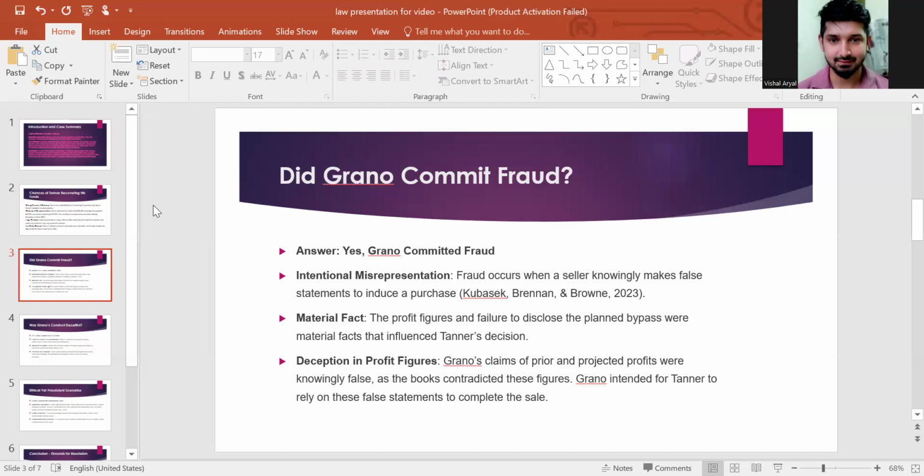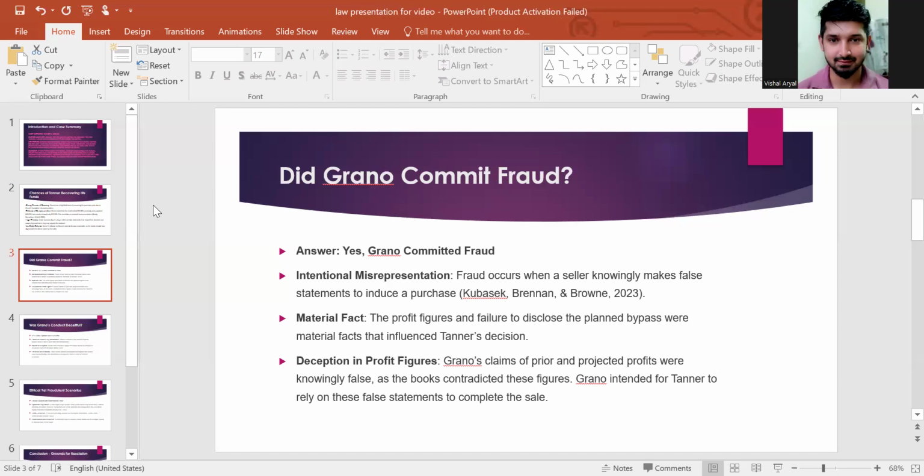So, material impact: not only did he make a mistake, but his false misrepresentation and false claims had a material impact on the decision of the buyer. The profit figure and the failure to disclose the planned bypass were material facts.